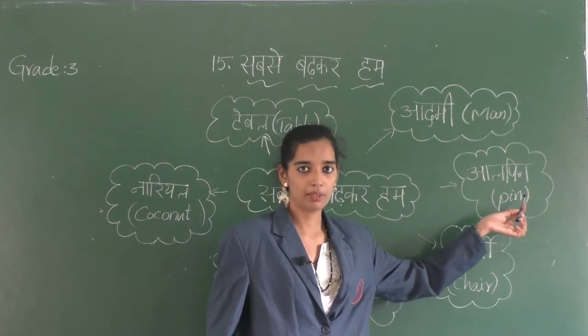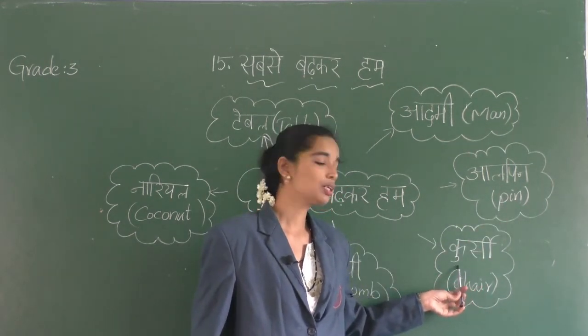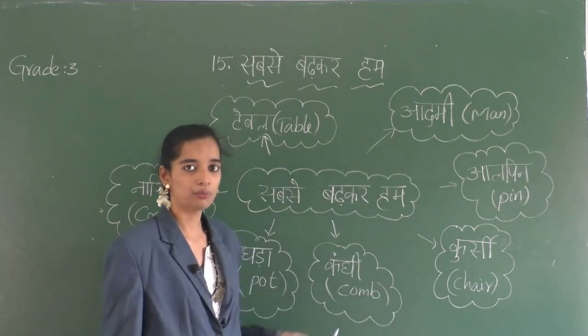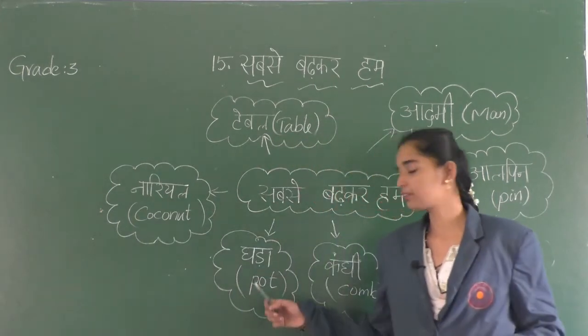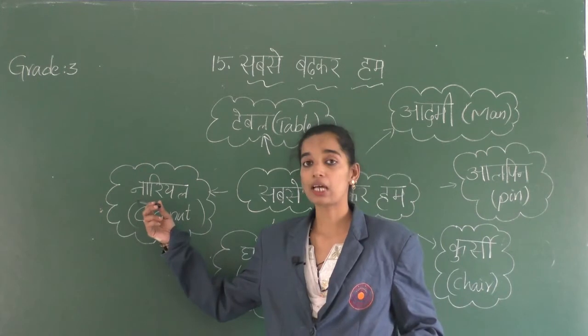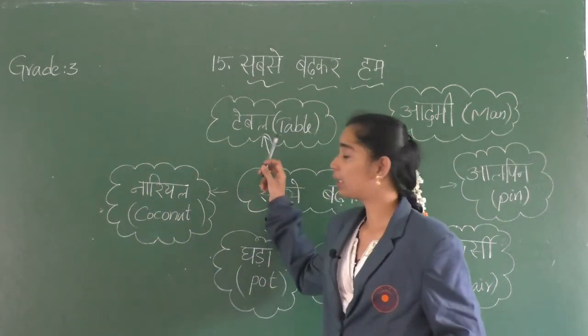Alpin. Alpin means pin. Then chair. Chair means kursi. Next, kangi. Kangi is a comb. Then we have ghada. Ghada means pot. And we can see nariyal in this lesson. Nariyal is coconut. Then table.